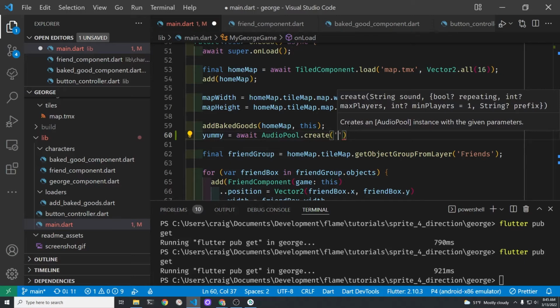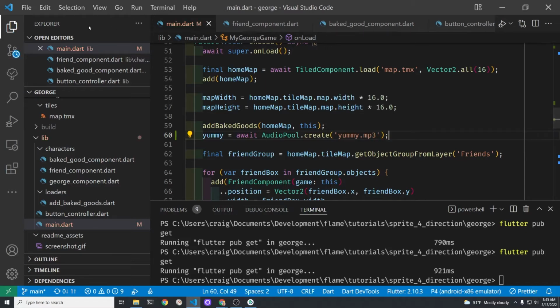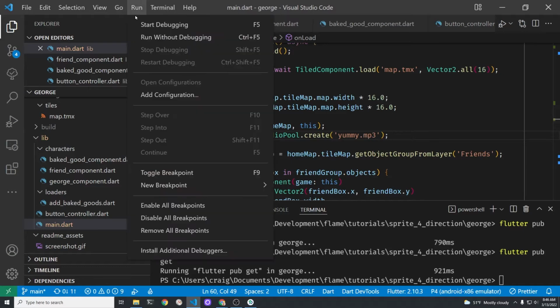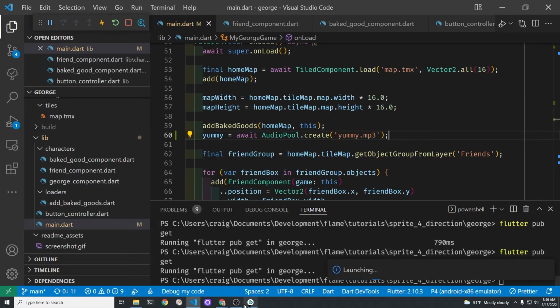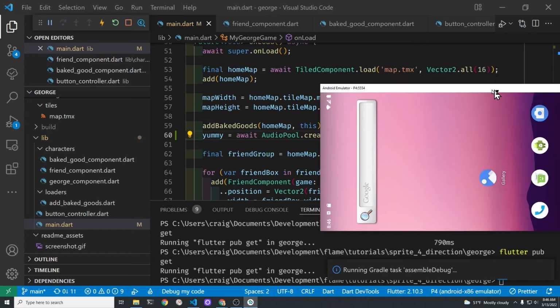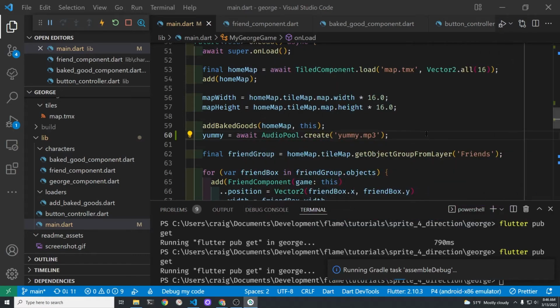In the onLoad method, we have to create the AudioPool for Yummy. So we'll first create it with the file name. It has to be in that specific SFX directory, and your pubspec.yaml has to also specify the SFX, or else the file won't load.